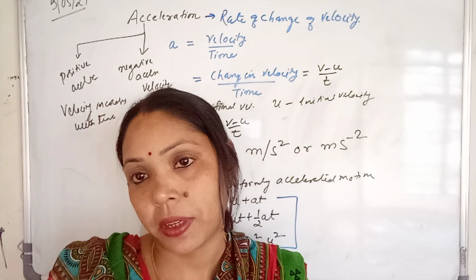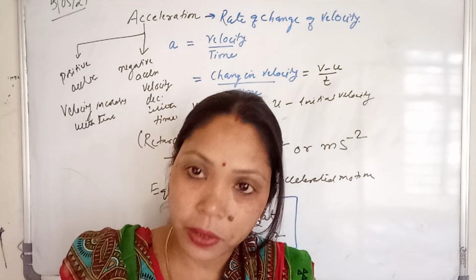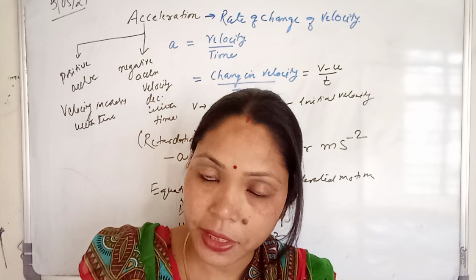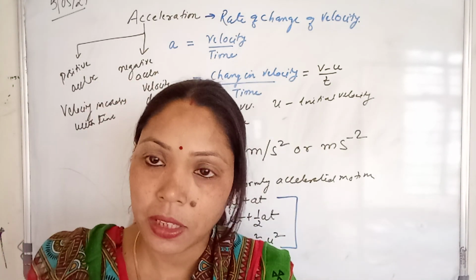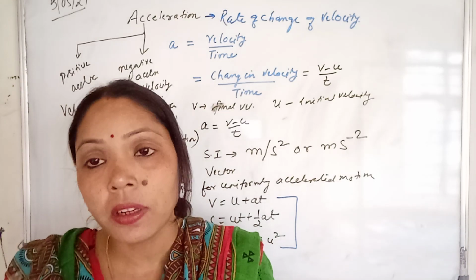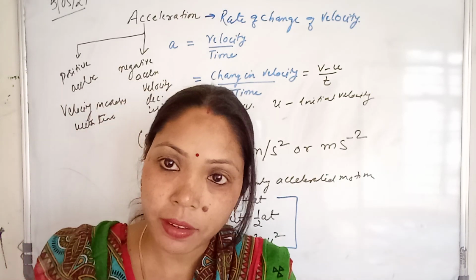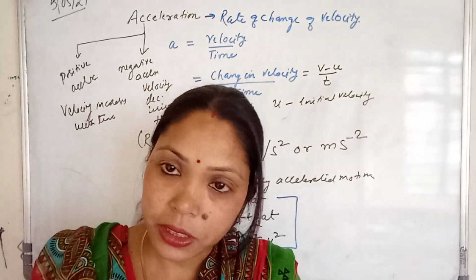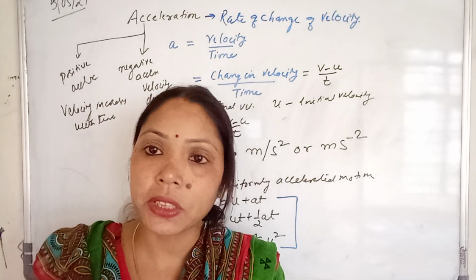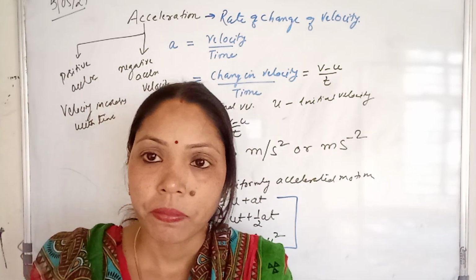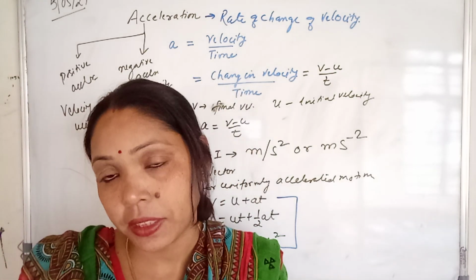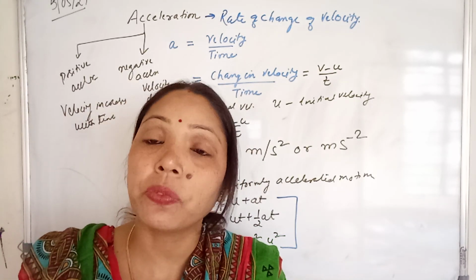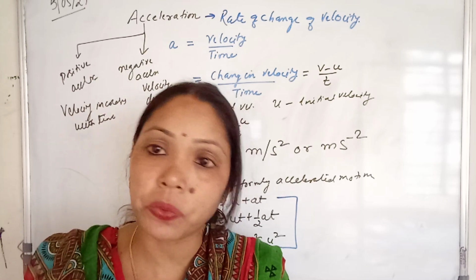So what we have learned today, that is acceleration. Acceleration is the rate of change of velocity. Its unit is meter per second square. It is a vector quantity because it has both magnitude and direction. It can be positive and negative. Positive acceleration means whenever the velocity increases with time.